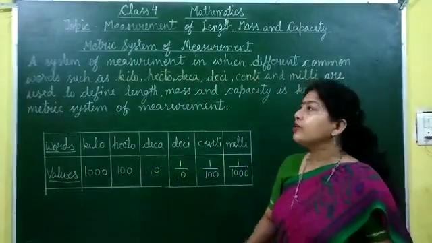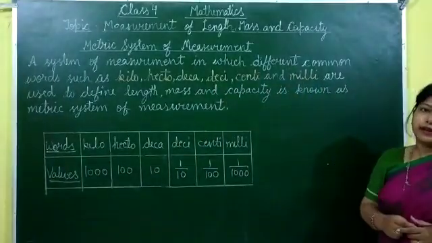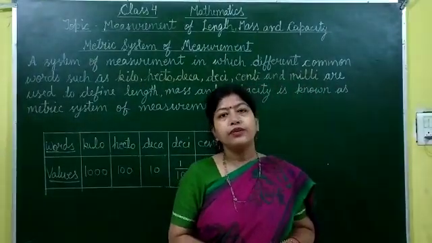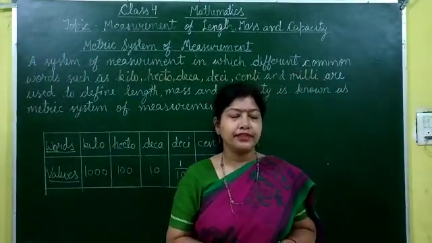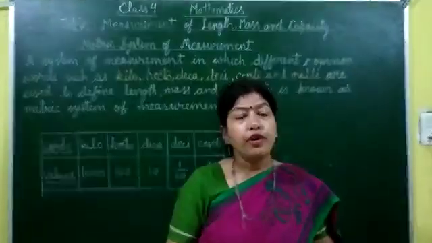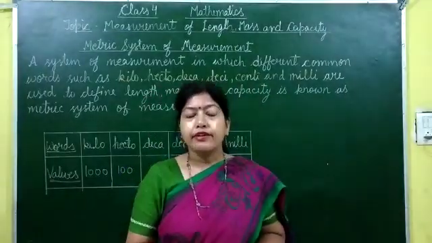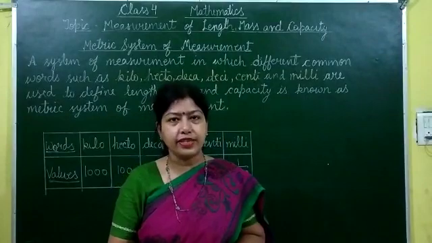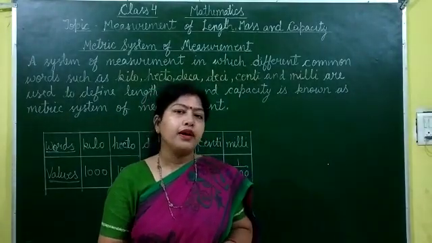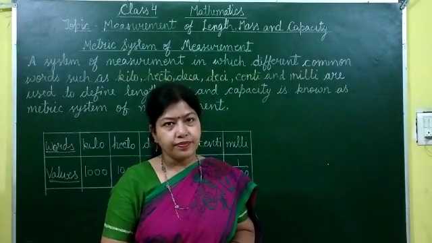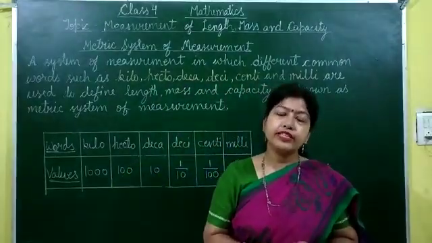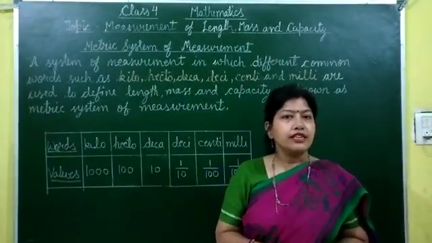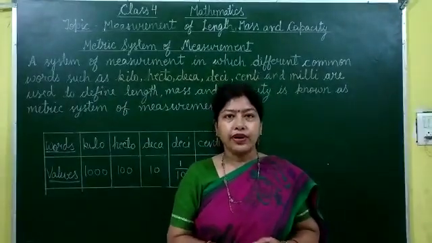So today we will learn about measurement of length, mass and capacity. As measurement plays a vital role in our lives, as we need to measure many things from time to time. Long back, people used their body parts such as hand span, forearms and foot to measure things. But these methods never gave accurate results. To solve this problem, a system of measurement was introduced. It is called a standard or metric system of measurement. A standard measure is the same for everyone. Using this system, we get more reliable and accurate results.